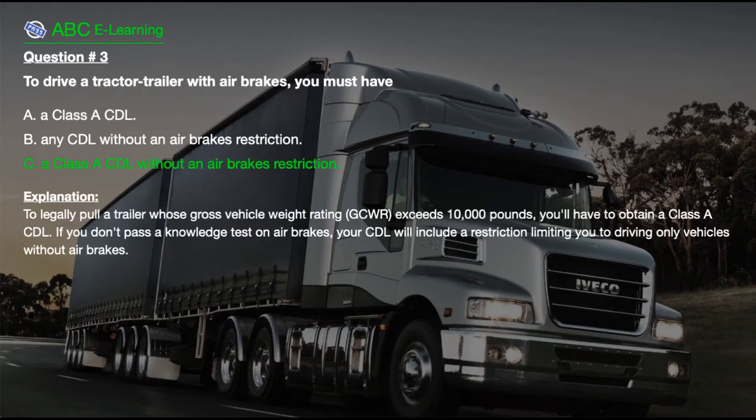The correct answer is C. A Class A CDL without an air brakes restriction. Explanation. To legally pull a trailer whose gross combination weight rating, GCWR, exceeds 10,000 pounds, you'll have to obtain a Class A CDL. If you don't pass a knowledge test on air brakes, your CDL will include a restriction limiting you to driving only vehicles without air brakes.